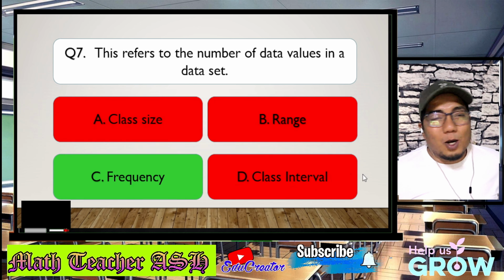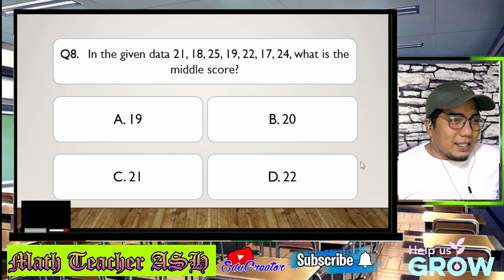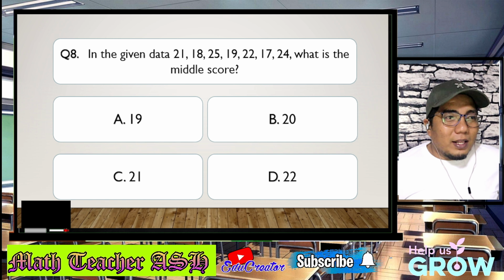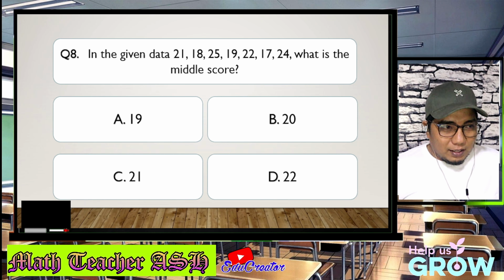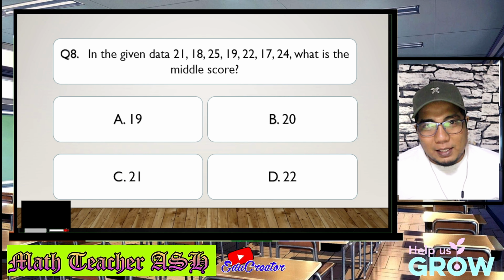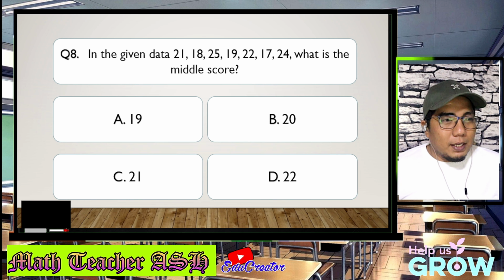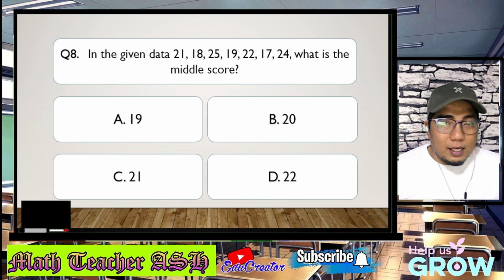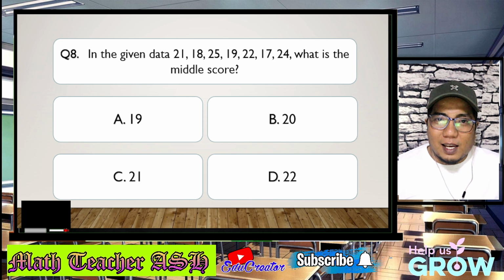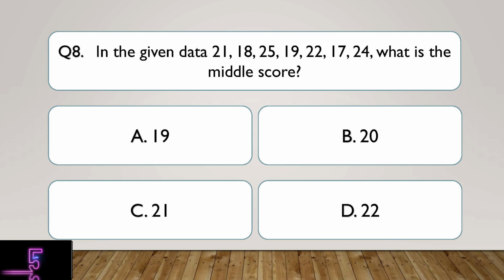Alright, very easy my dear math learners. So now let us go to question number 8. In the given data 21, 18, 25, 19, 22, 17, 24, what is the middle score? Is it A, 19, B, 20, C, 21, or D, 22? I'll give you 5 seconds to think about your answer. 5, 4, 3, 2, 1.